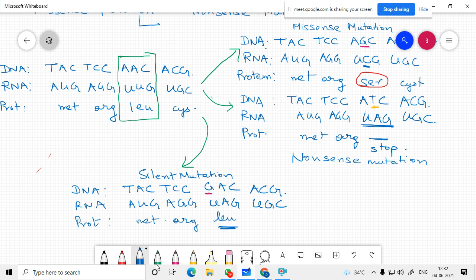There is no change because the code is degenerate. You have read this last semester. Cysteine. So this is a silent mutation.